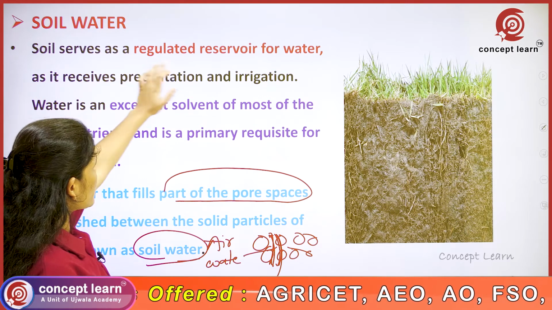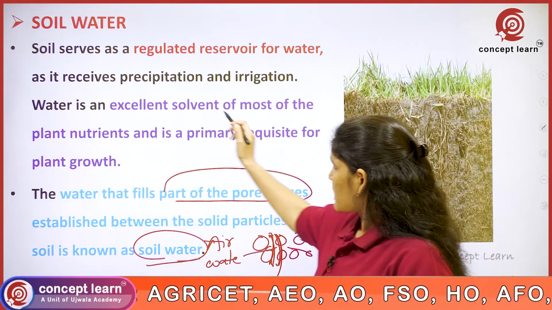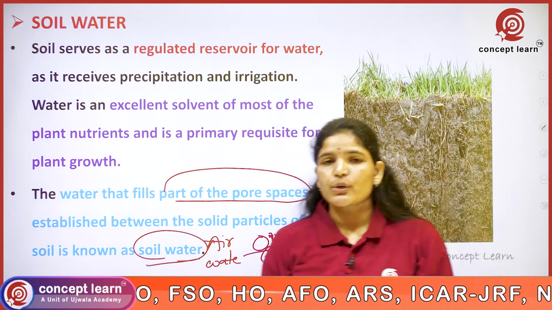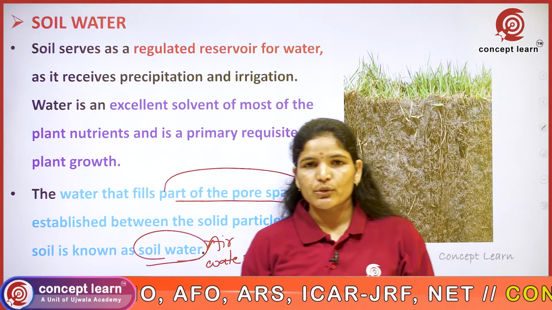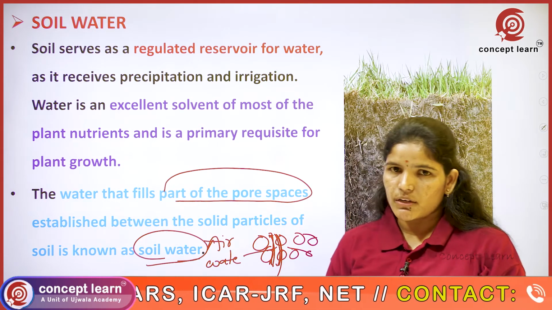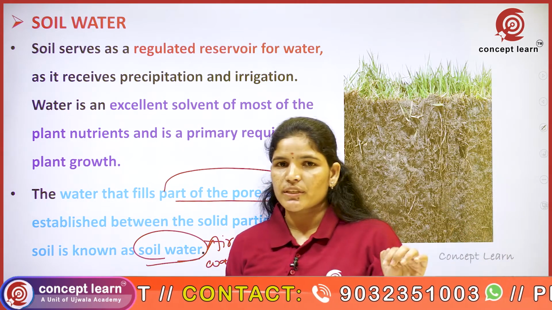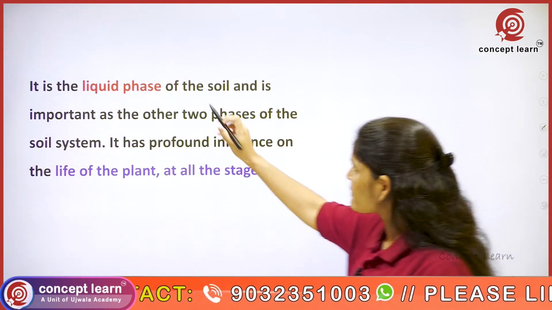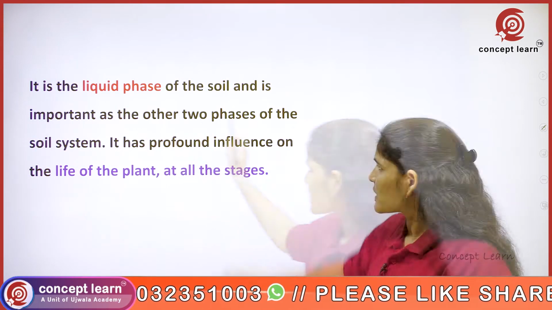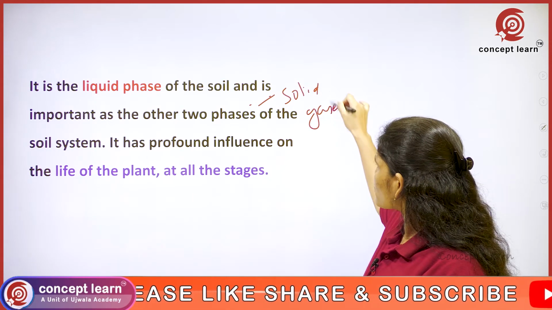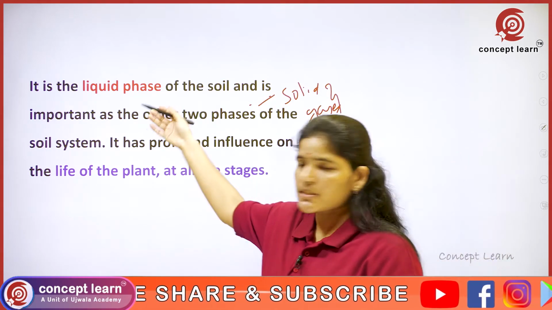Soil serves as a regulatory reservoir for water. Water is an excellent solvent for most of the plant nutrients and is a primary requisite for plant growth. Any nutrients that we add are present in the solvent, nothing but soil water, from which the plant can take these nutrients for crop growth. It is the liquid phase of the soil, and it is important when compared to the other two phases, the solid phase and the gaseous phase.